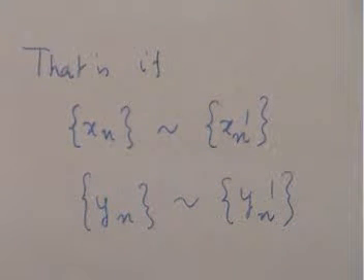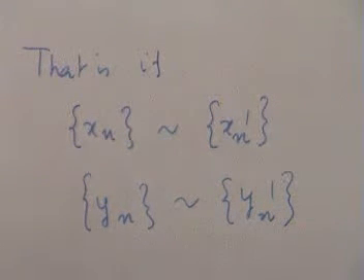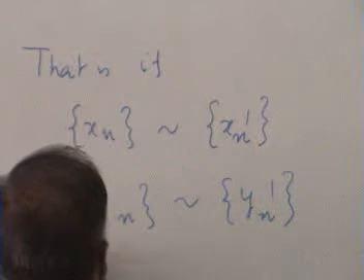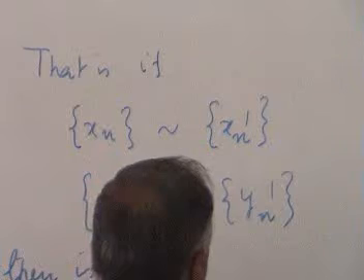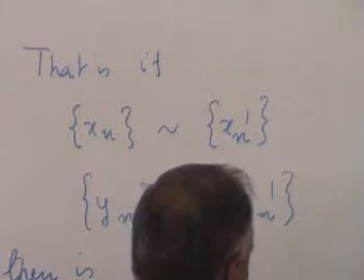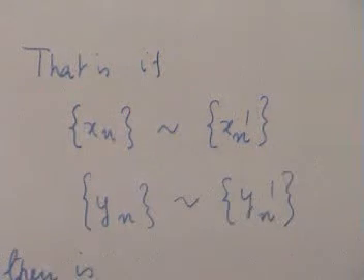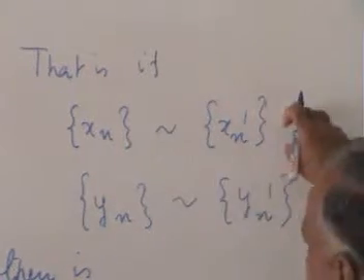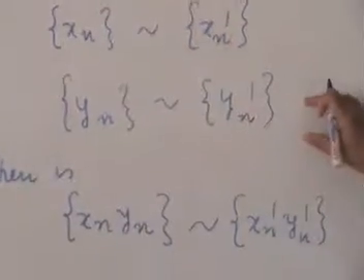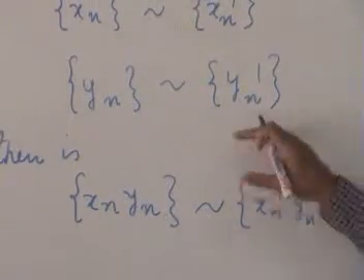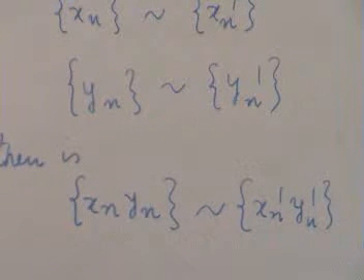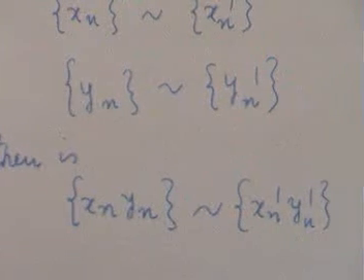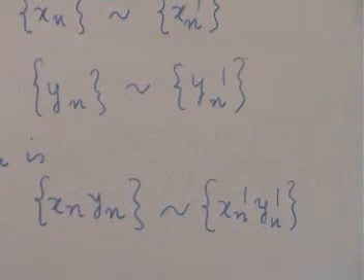That is, is xn yn equivalent to xn prime yn prime? If that is so, then the two boxes will be the same. So if I choose any representative for that box, any representative for this box, the product that you get from any of the representatives is going to be the same box, because all these are equivalent. Is that clear? Is the question clear? And the answer is not obvious. Yes.